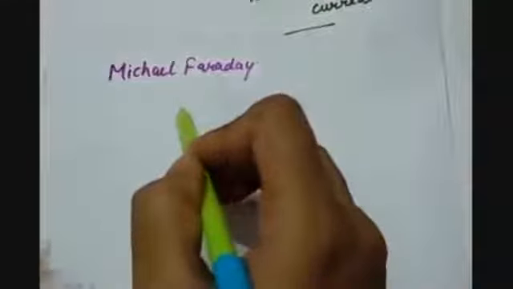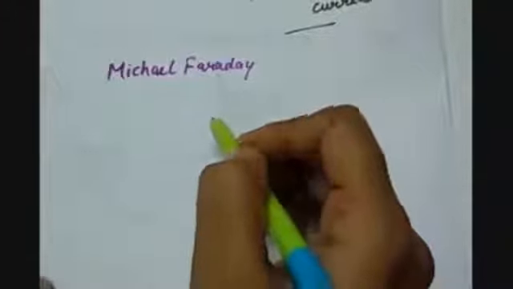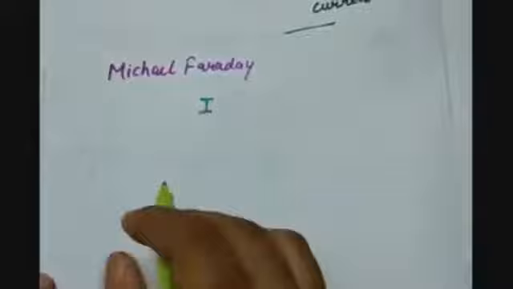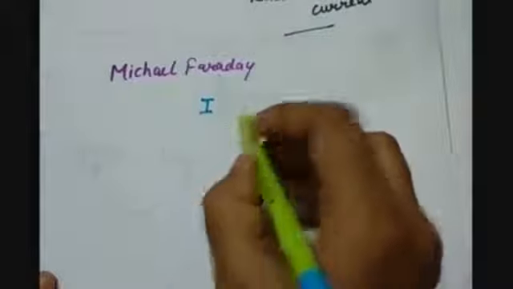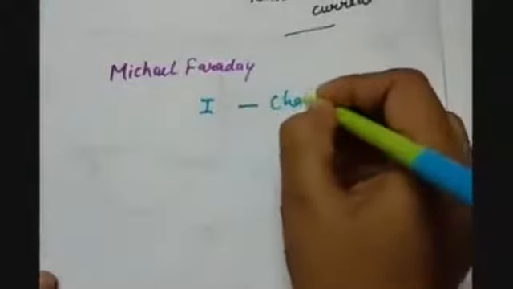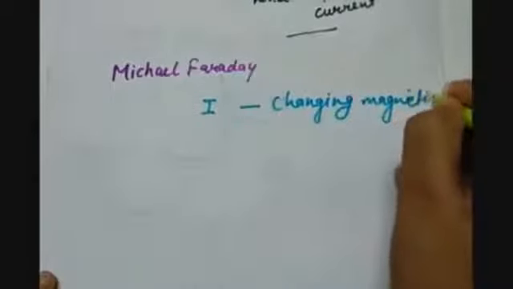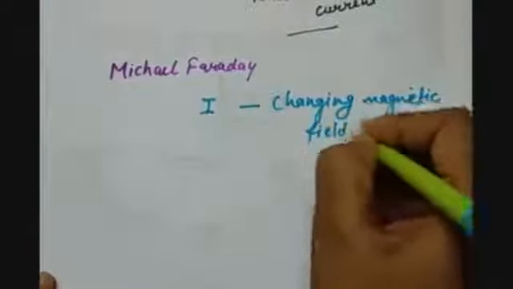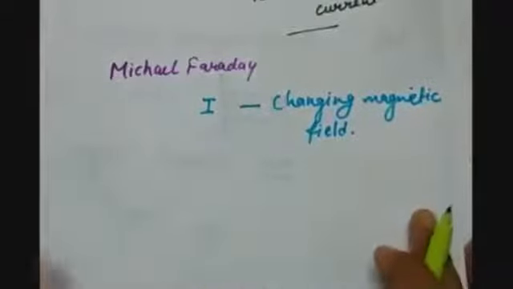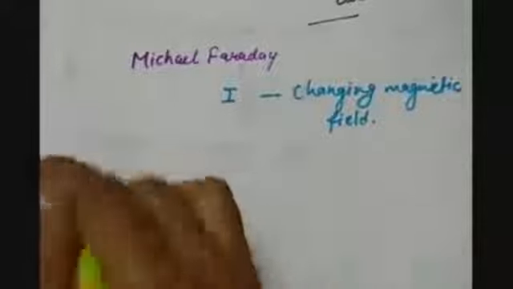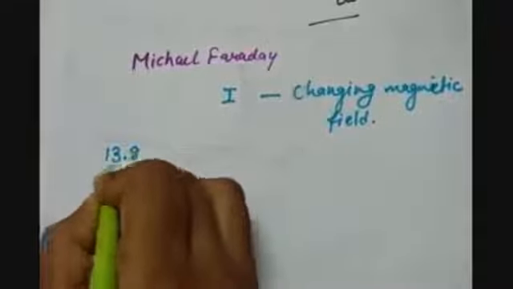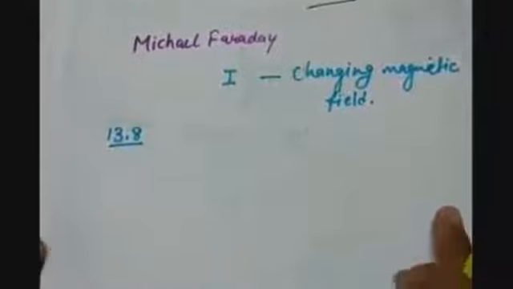It was Michael Faraday who performed simple experiments to show that the electric current can be produced in a closed circuit without the use of any electrochemical cell or a battery, just by moving or changing the magnetic field. So our basic requirement is change in magnetic field, and how this change can be done. So he performed some experiments, that is given as activity number 13.8 in your NCERT book, and what is there in the activity?